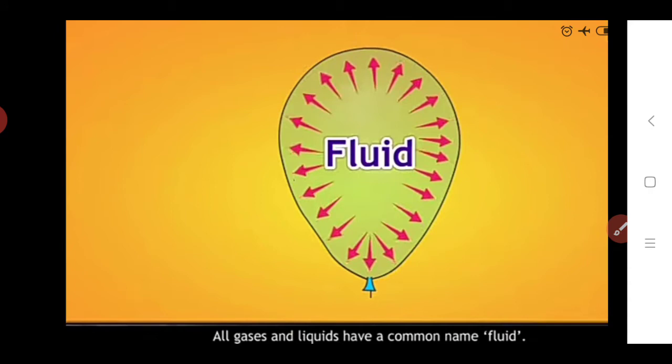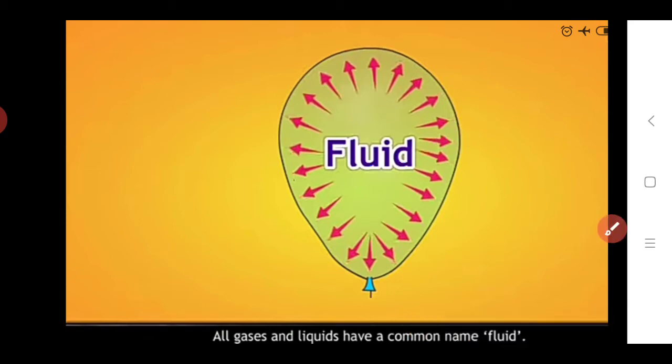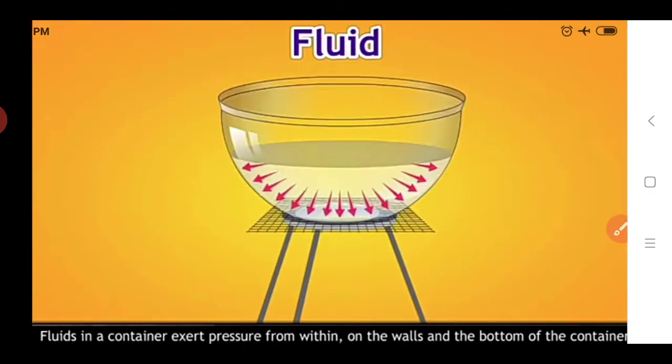Due to this property we can say that these are objects which can flow. Air also flows and liquid also flows. So all the gases and liquids have a common name, that is a fluid, because they exert the same pressure on all sides of the container in which they are enclosed. Here we see the example of the balloon. Inside the balloon, the gas exerts pressure on all sides of the balloon, and we say that the gas and liquids are fluids.